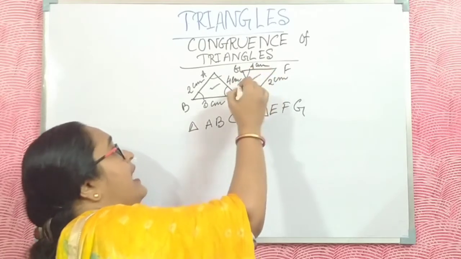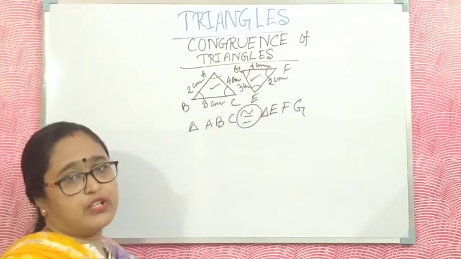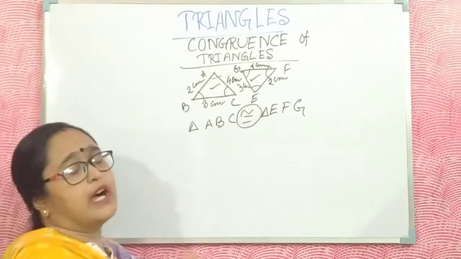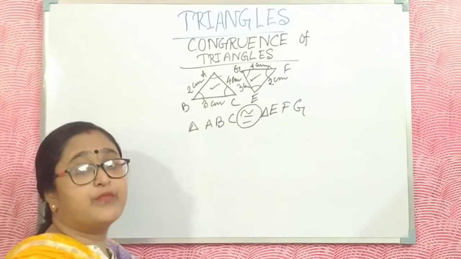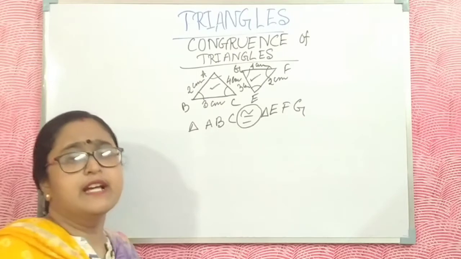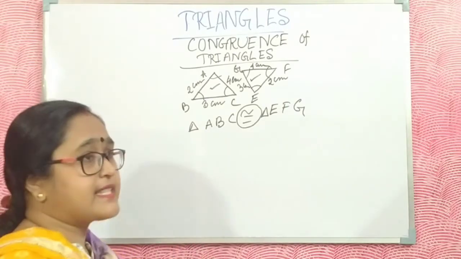Now I discuss the rules of congruency of triangles.